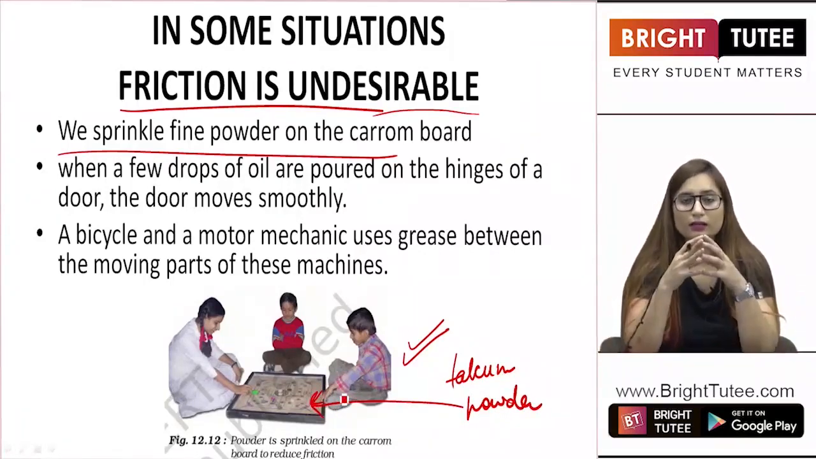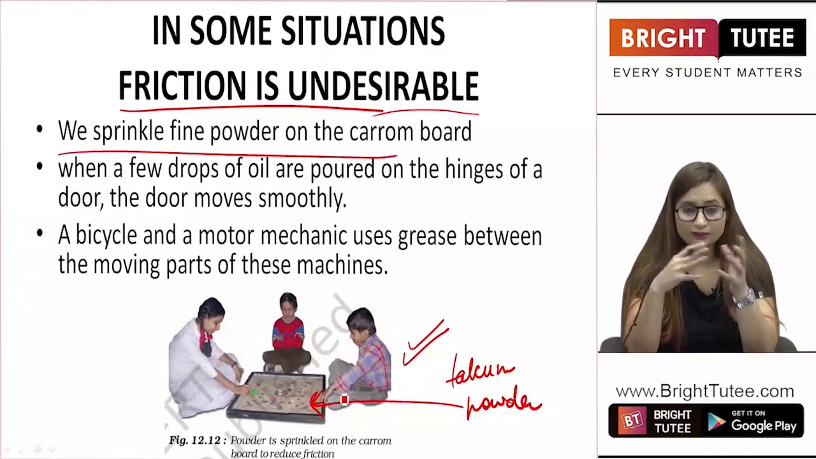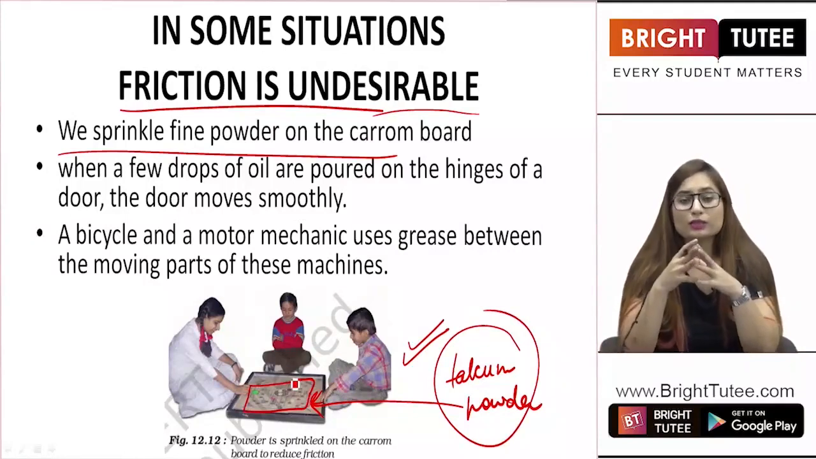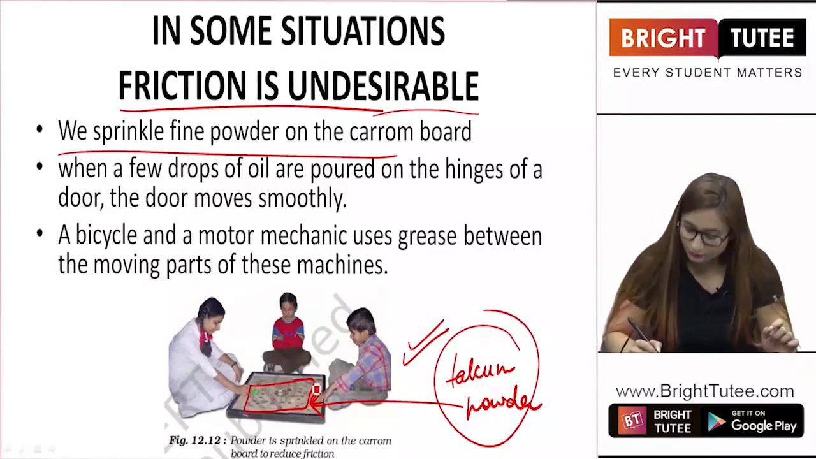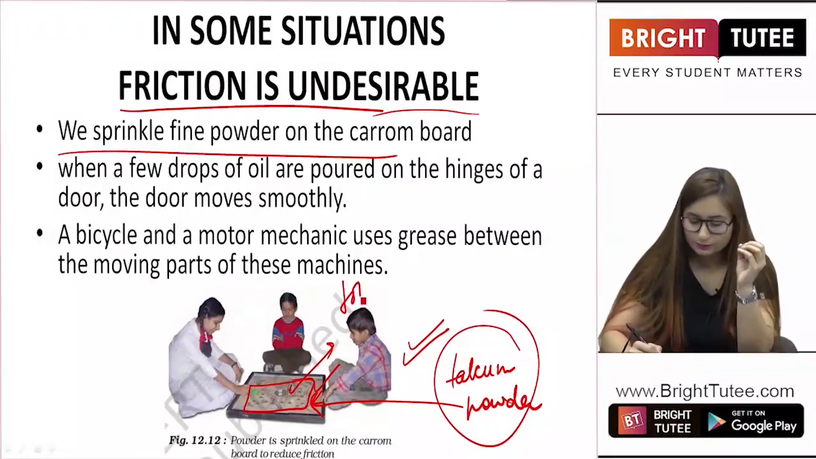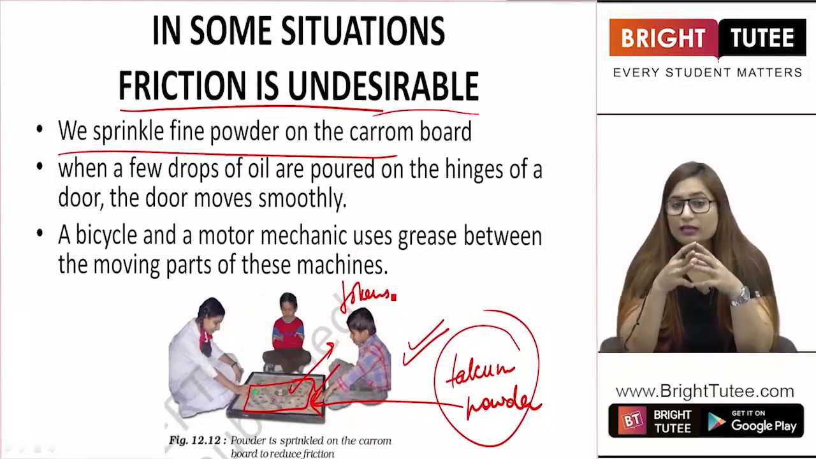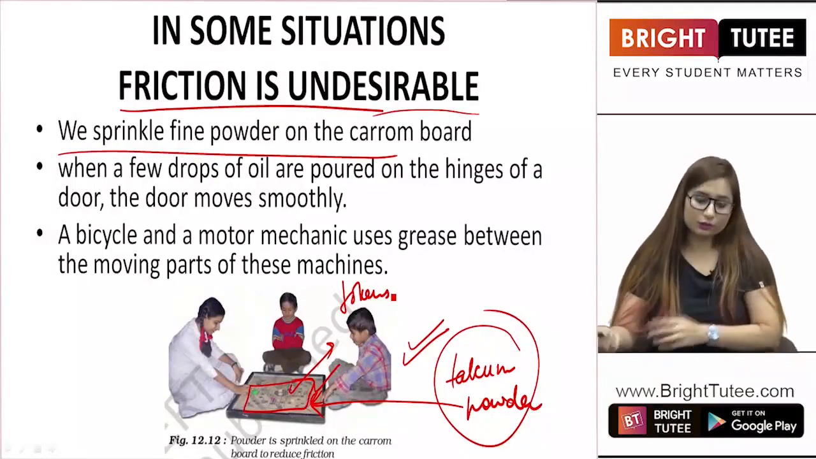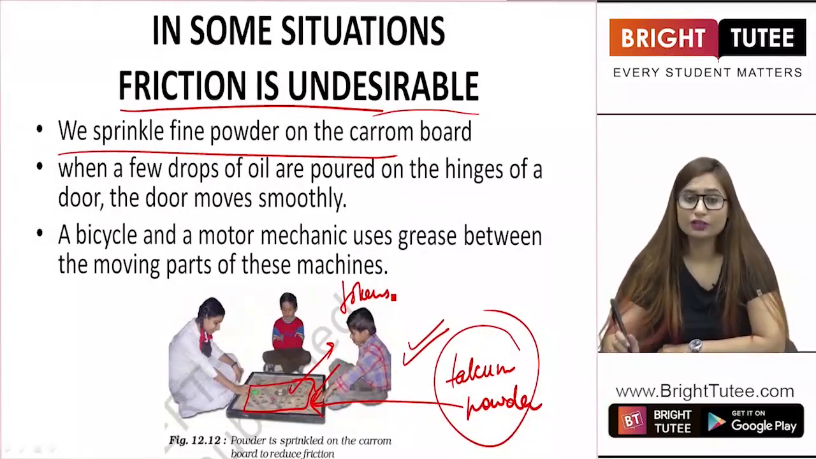Because after some time the powder is eliminated completely. So students, in carom board you use talcum powder to increase the speed of these tokens that you are using, right? If you use talcum powder, the friction is considerably decreased and you can play better. So this is one example where we do not require friction. This is just a game.